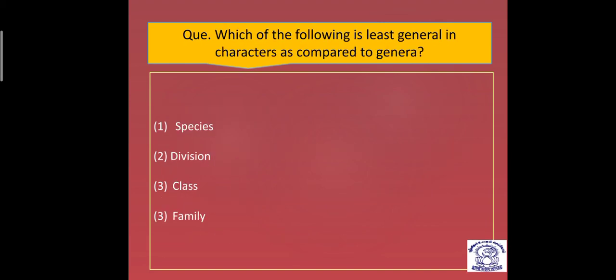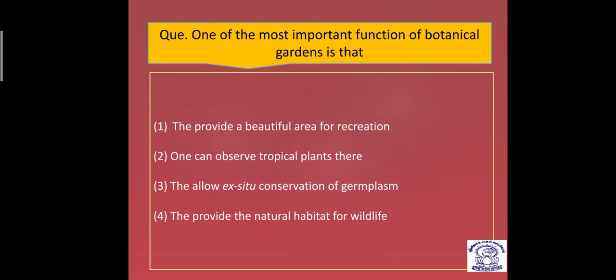Apart from this, which of the following is the least general in character as compared to genera? We have studied that as we go downward in a descending order, the general characters get reduced, whereas general characters are highest in the case of the kingdom. Here species is the lowest category, so it has the least general character. So first is the correct answer. I hope you understood. Next question.